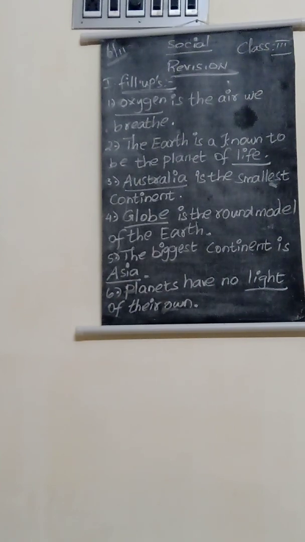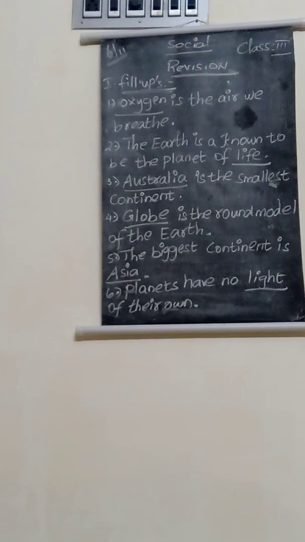The earth is known to be the planet of dash: life, because on the earth planet only we are all living, and the earth provides life for us. So the earth is called the planet of life. Life spelling is L-I-F-E, life.